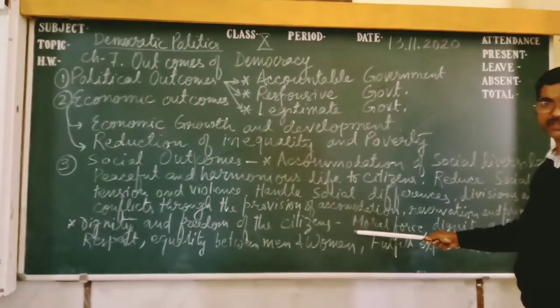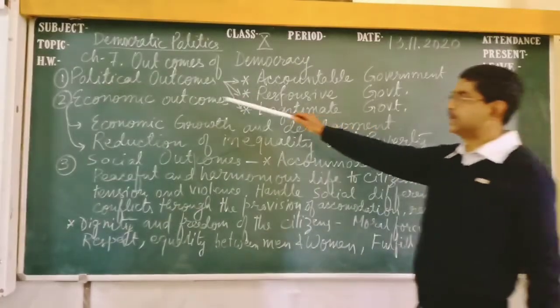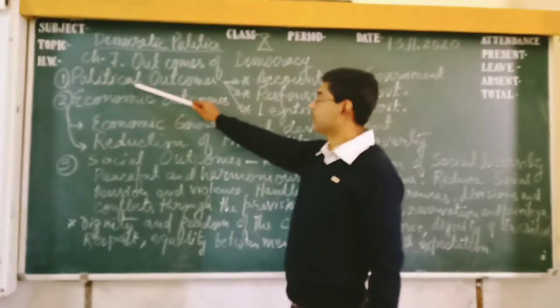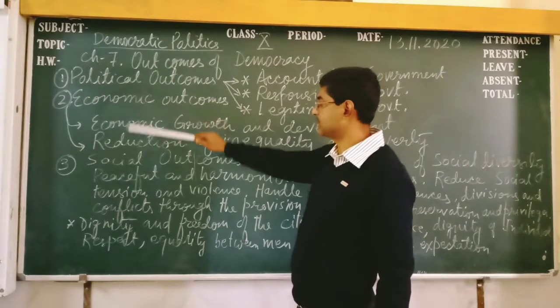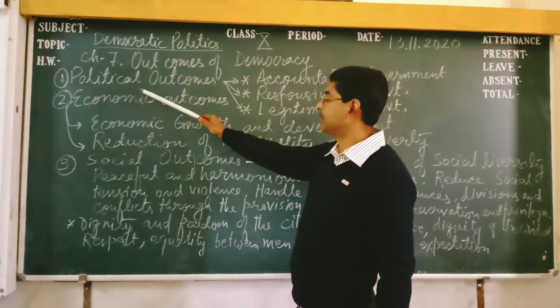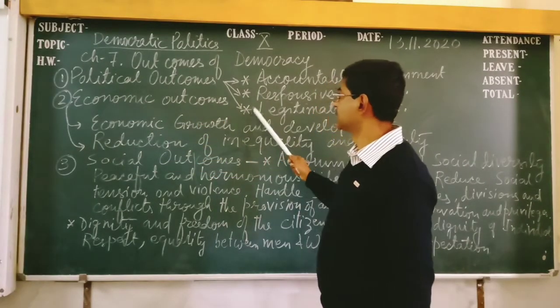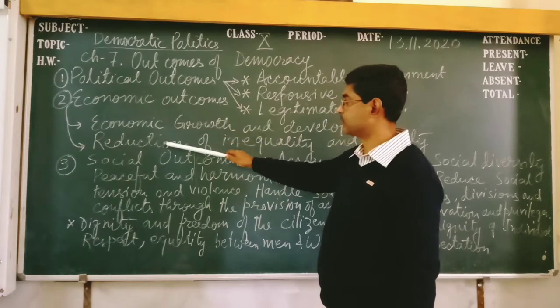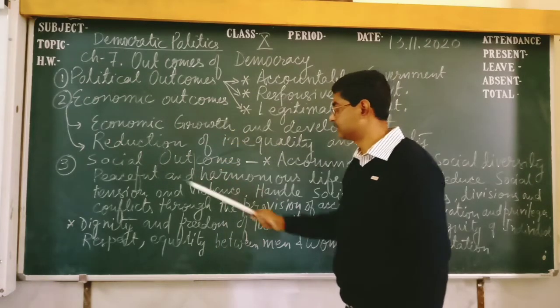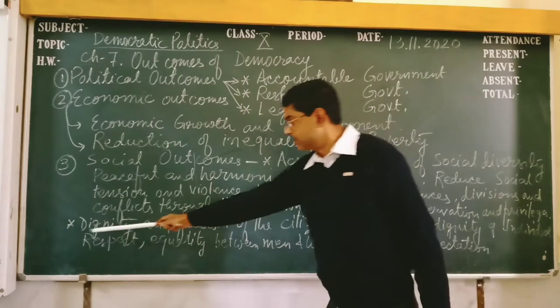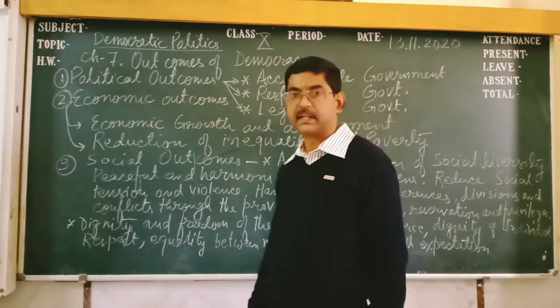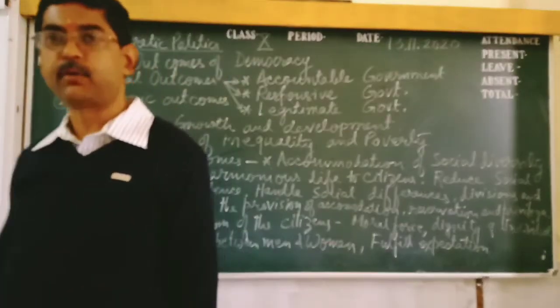These are the outcomes. Again, look, three outcomes: political outcomes, economic outcomes, and social outcomes. Political outcomes, 3 points; economic outcomes, 2 points; and social outcome, 2 points. Okay, now let us discuss these points.